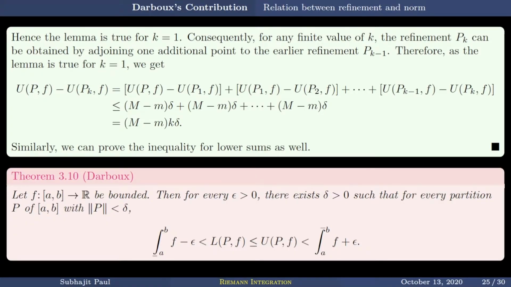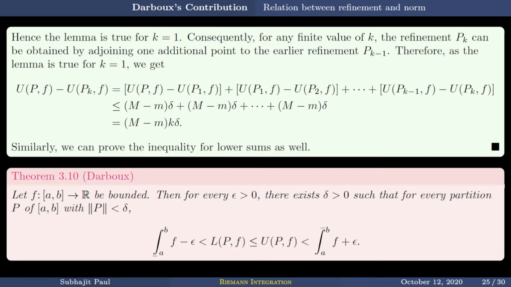This is Darboux's theorem. Let f be a bounded function defined over a closed and bounded interval [a, b]. Then for any epsilon positive, we find a delta such that for every partition P of [a, b] with norm of P less than delta, we have lower integral minus epsilon is exceeded by lower sum L(P, f), which is less than or equal to U(P, f), which is less than or equal to upper integral plus epsilon.